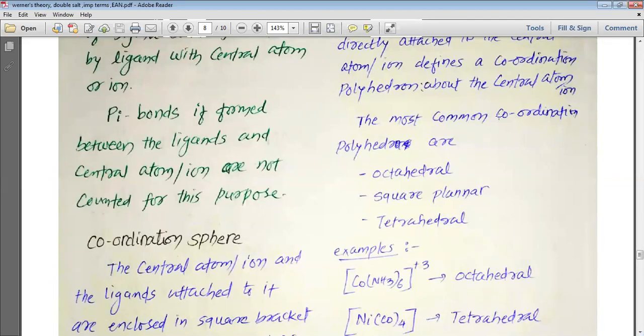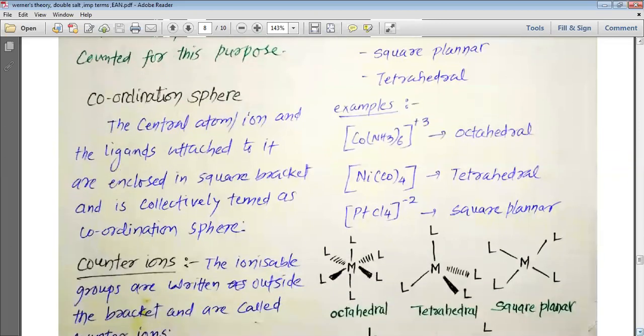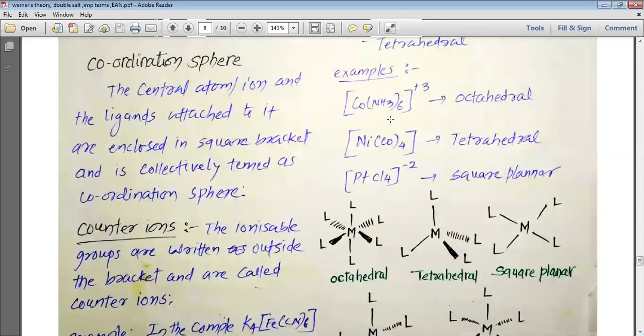The shape of the coordination polyhedron may be octahedral, square planar, or tetrahedral. There may be some more shapes that we are going to discuss, but you can see here the examples: [Co(NH3)6]3+ is octahedral, [Ni(CO)4] is tetrahedral, and [PtCl4]2- is square planar.